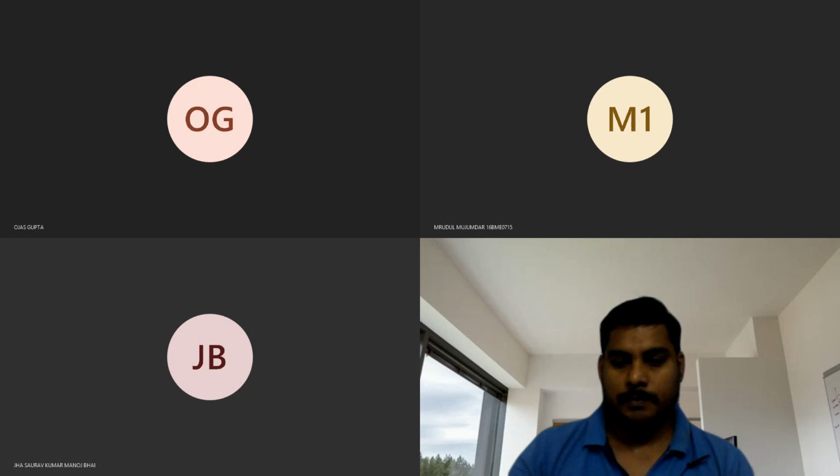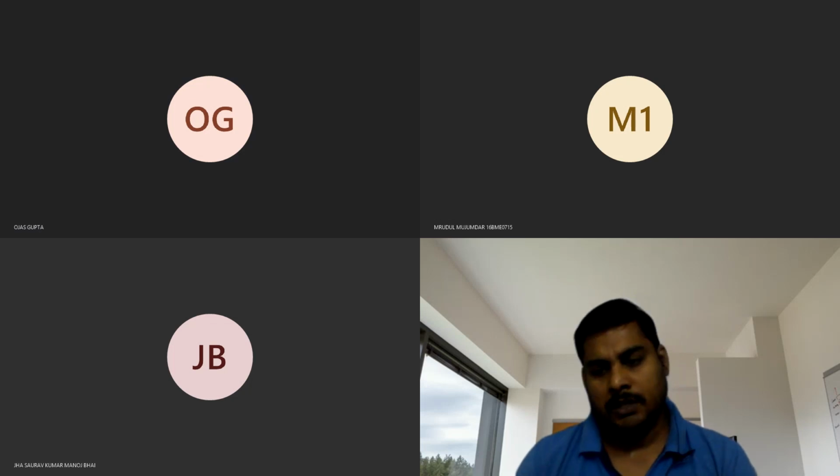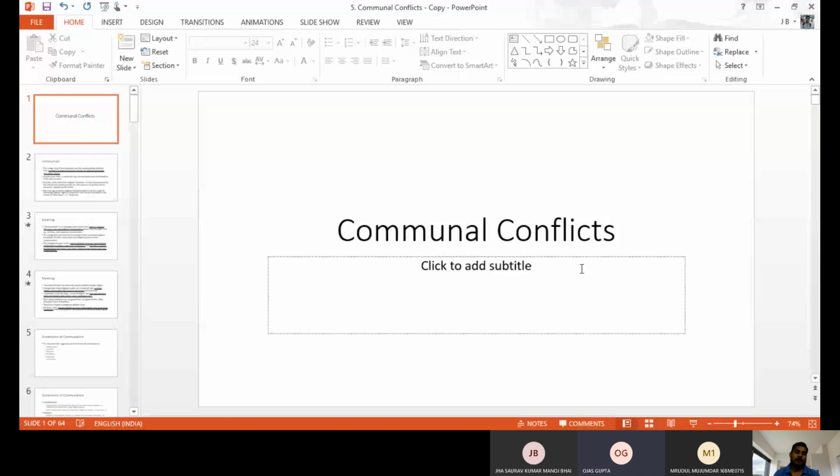communal conflicts. Communal conflicts are one of the serious issues in our society, because in India, you know very well, we have multiple kinds of people. We have a number of social stratifications based on caste, religion, gender, discrimination, and inequality. Based on economic status also, there is high class, middle class, and lower class. So we have a number of differentiations, a number of stratifications between one individual and another.